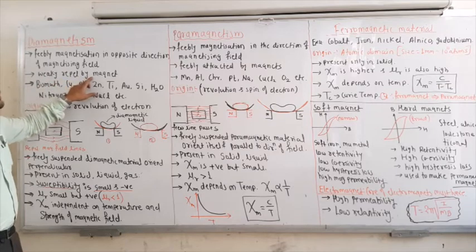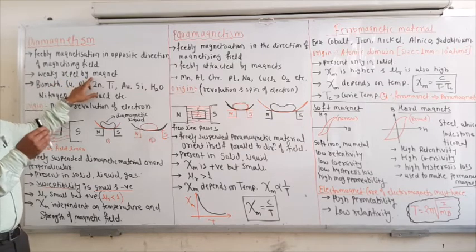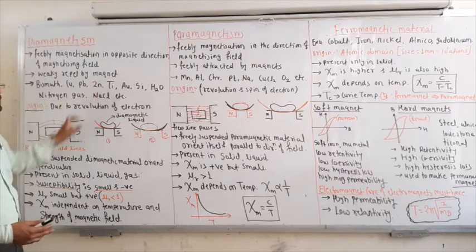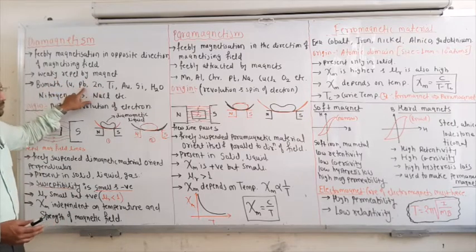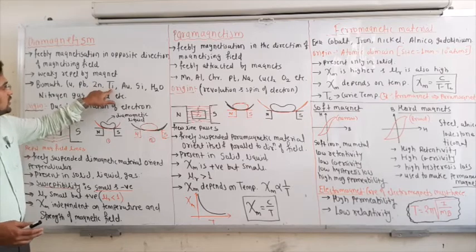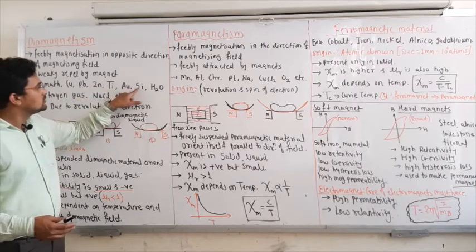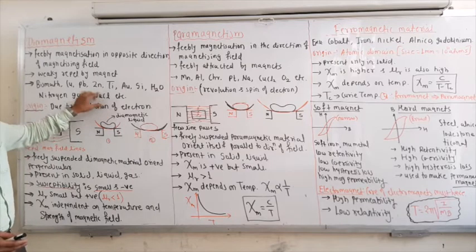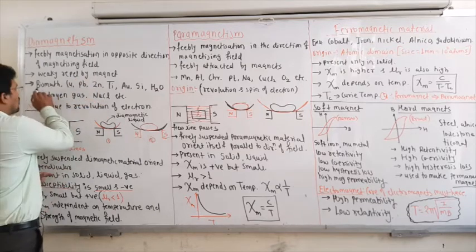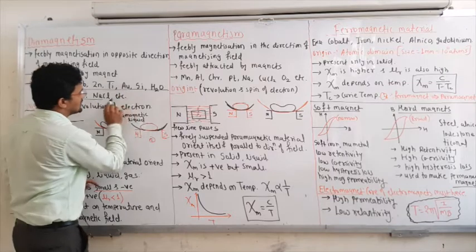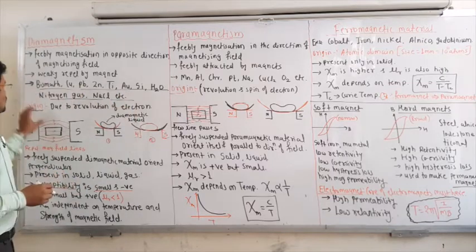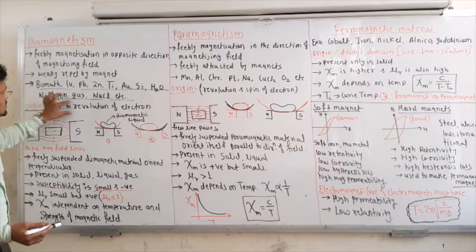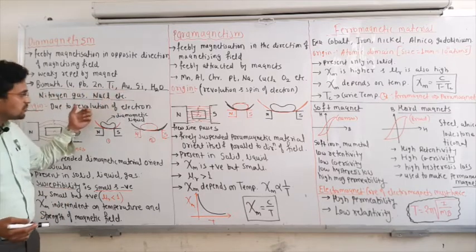It is weakly repelled by the magnet. Examples are bismuth, copper, Pb (lead), zinc, tin, gold, silver, water, nitrogen gas, and sodium chloride. These are some examples, and remember all of them, because all these examples are important. Next is the origin, how diamagnetism in matter originates. That origin is nothing but the revolution of the electron. Remember this also.